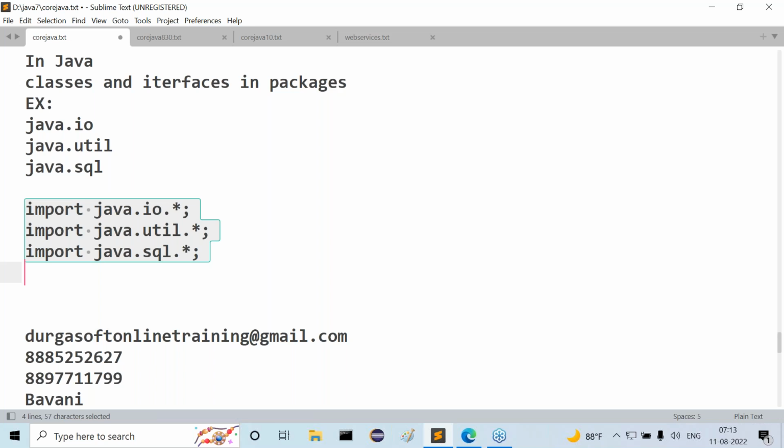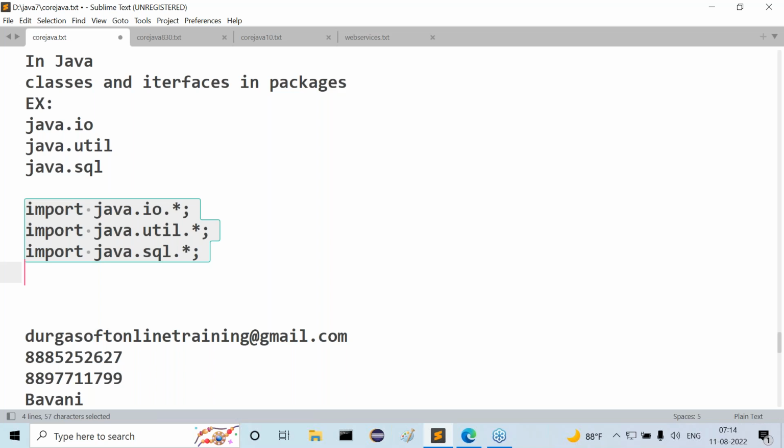At the time of executing a Java program, whichever classes and interfaces from which packages are required, up to those classes and interfaces are going to be loaded to the respective memory. So loading predefined library at runtime by JVM is called dynamic loading.